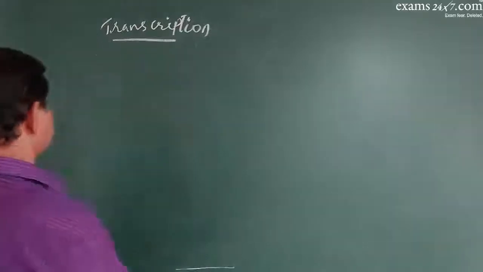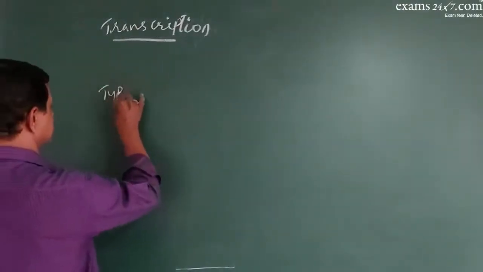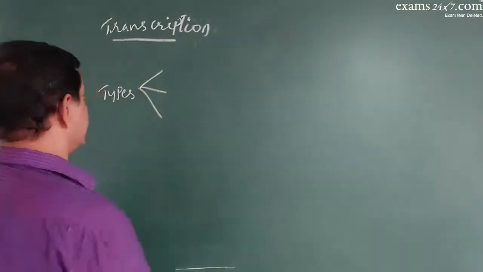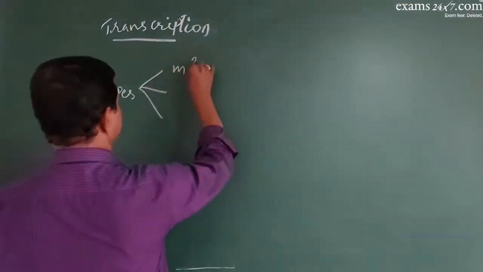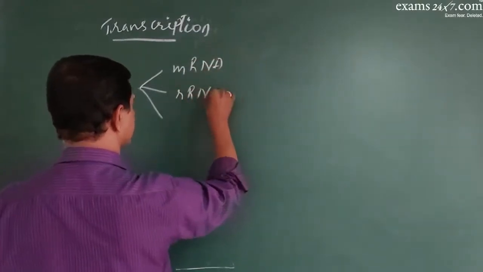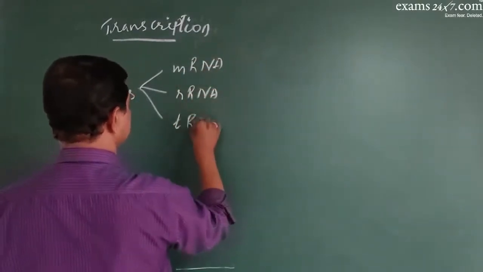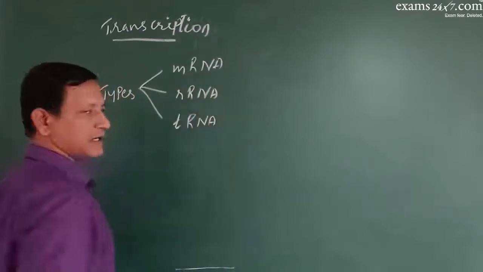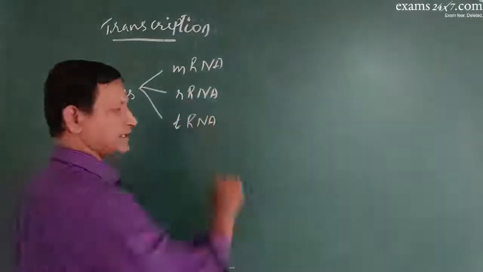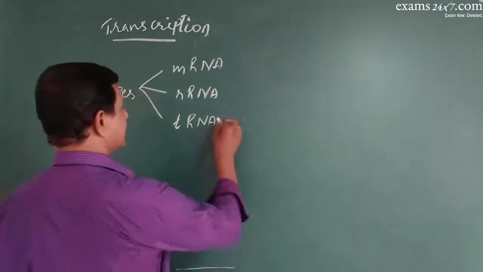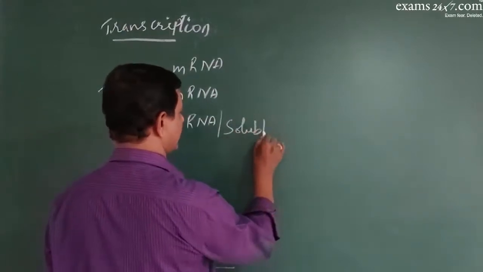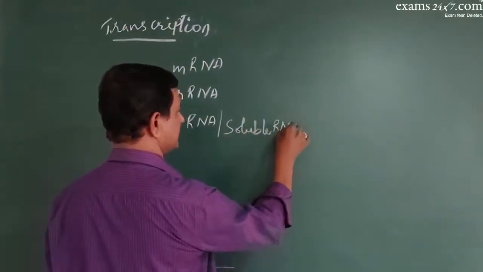And how many types of RNAs are there? There are mRNA, rRNA, tRNA. mRNA is also called messenger RNA, rRNA is called ribosomal RNA, tRNA is also called transfer RNA or soluble RNA, sRNA.